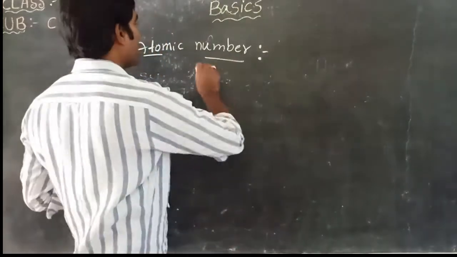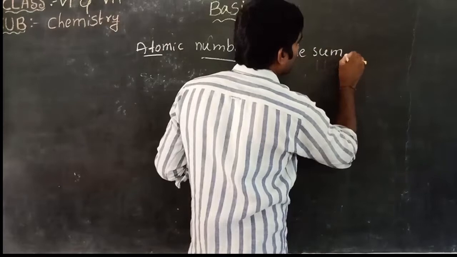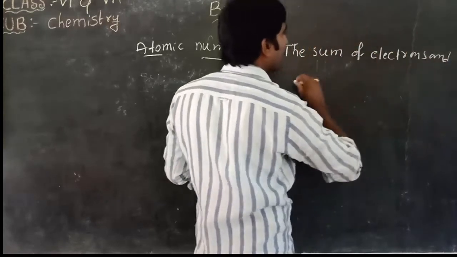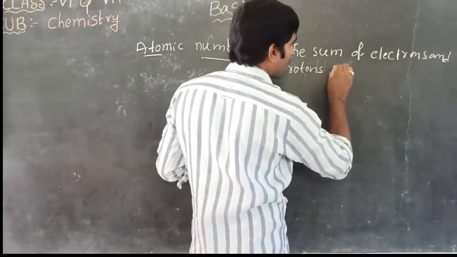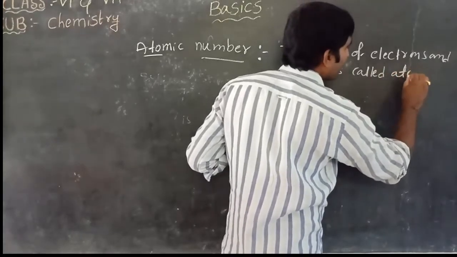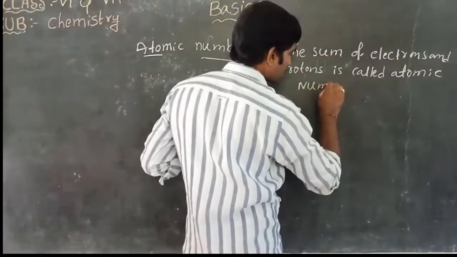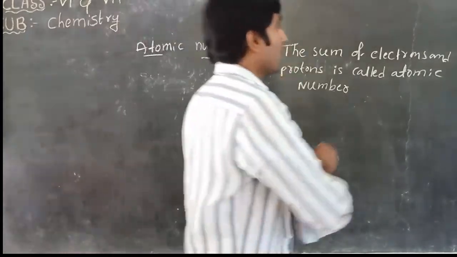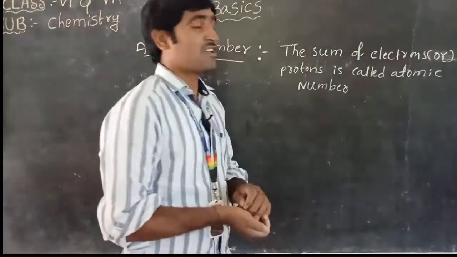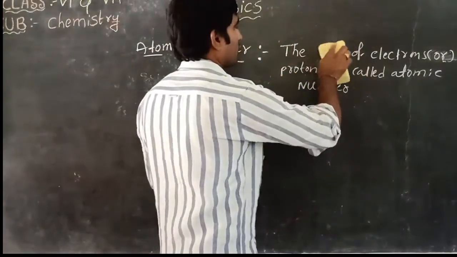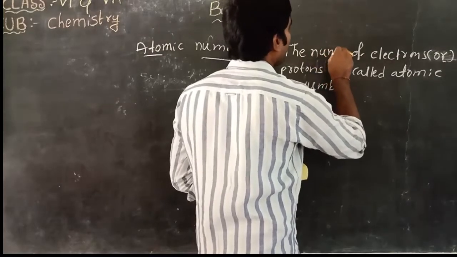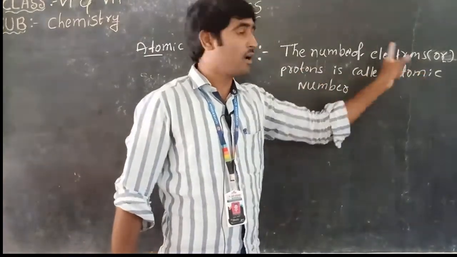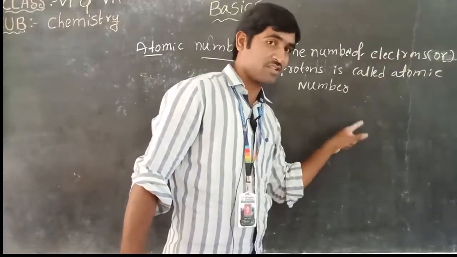Atomic number means the number of electrons or protons, either the number of electrons or the number of protons, is called the atomic number.